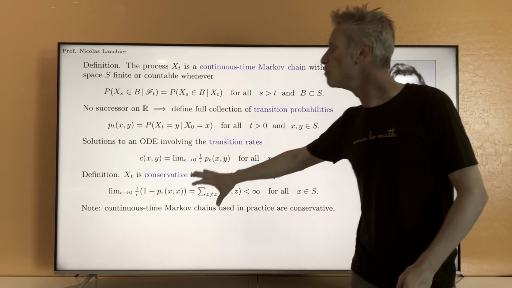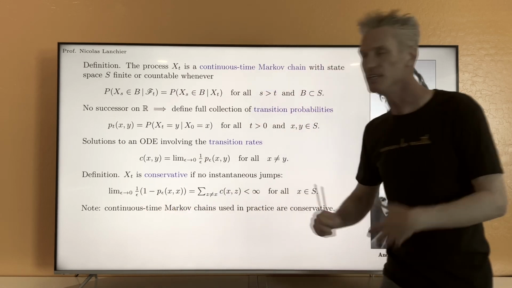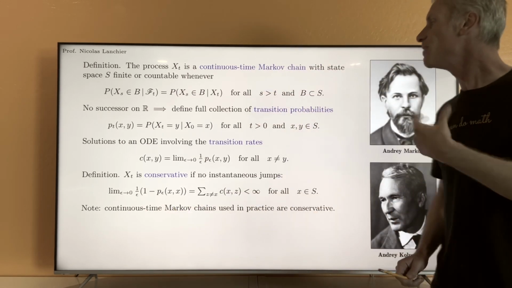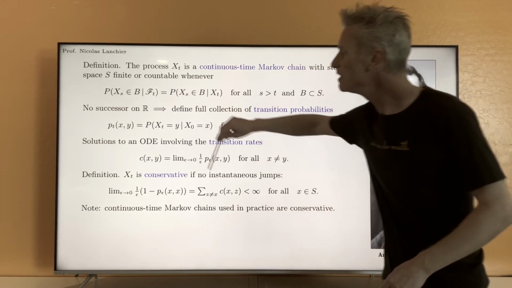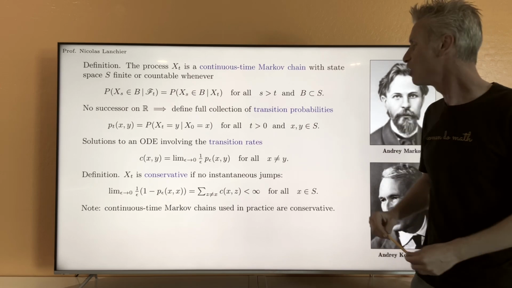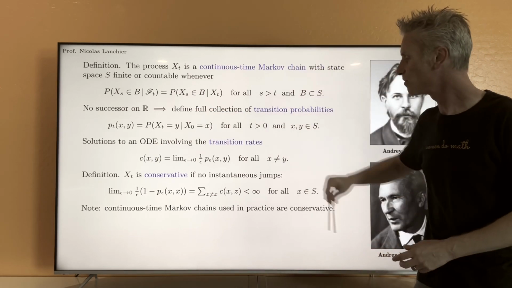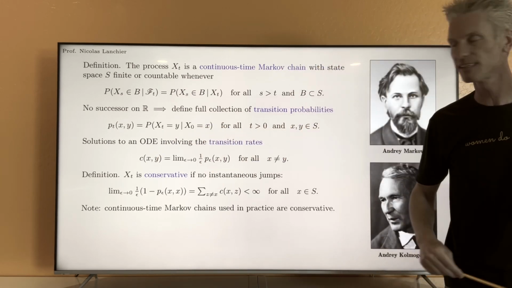So that's a mild assumption, to assume that this limit here is finite. Then, assuming that the system is conservative, not only are those Cxy finite, but also the infinite sum for z different from x of the Cxz is finite.